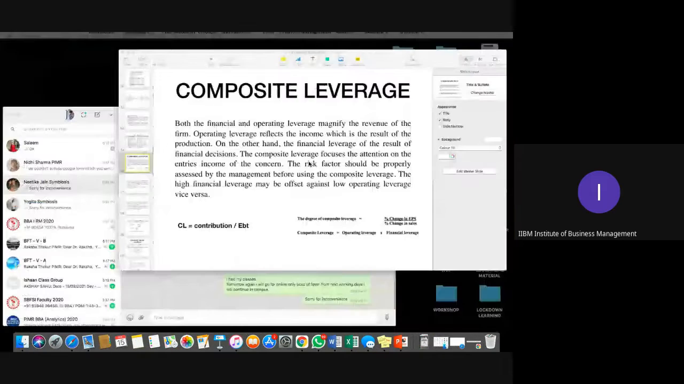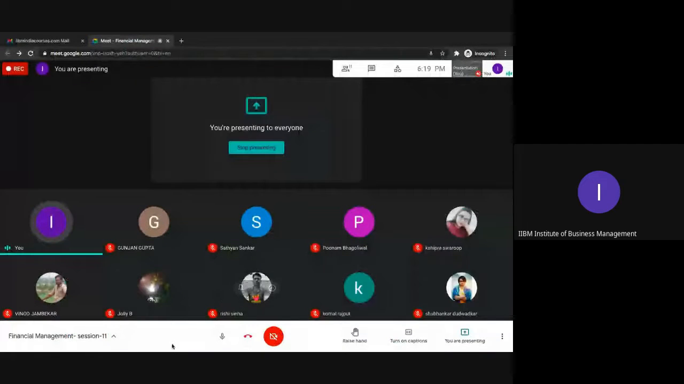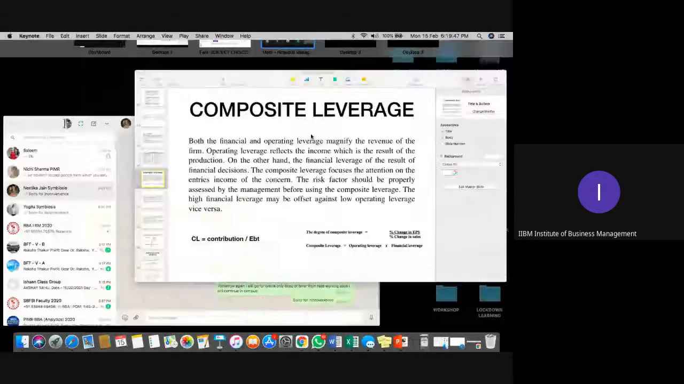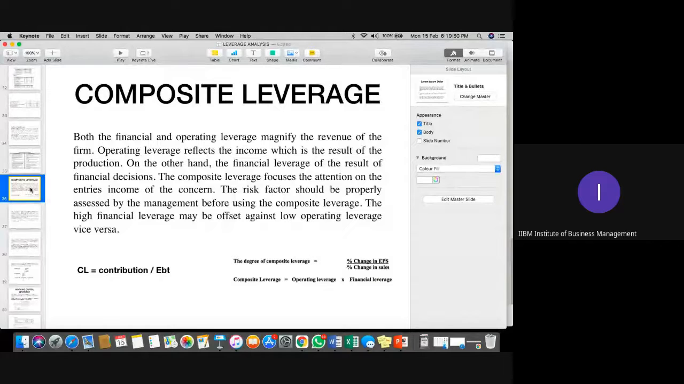Yes, students, please note down fast. I hope it is clearly audible. Then we'll discuss one basic question of this composite leverage and one last question of all three leverages.